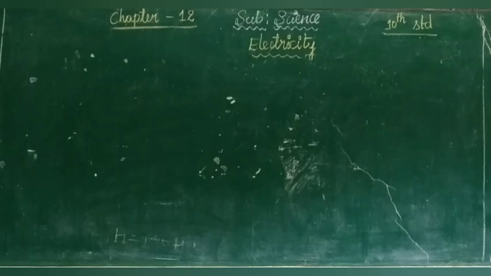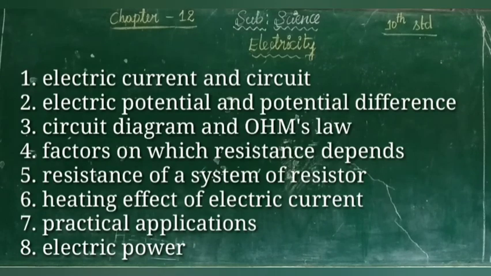Children, the chapter is completed now. In this chapter, we have discussed electric current and circuit, electric potential and potential difference, circuit diagram, Ohm's law, factors on which the resistance of a conductor depends, resistance of a system of resistors, heating effect of electric current, and some applications of heating effect and electric power, and so many numerical problems. I hope that all of you understood very well. Thank you.